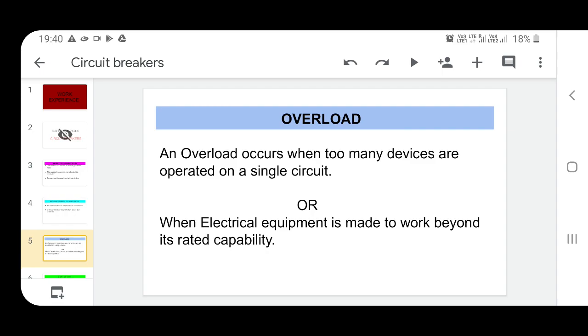That's why this case is overload. The load we provided is over, which means it is overload. In that case, an overload situation will arise. Another definition is when electrical equipment is made to work beyond its rated capability.